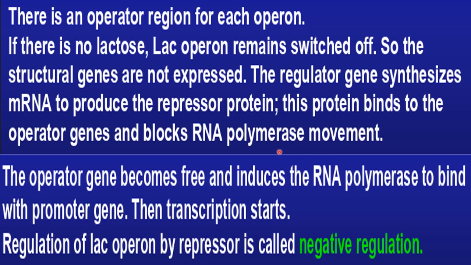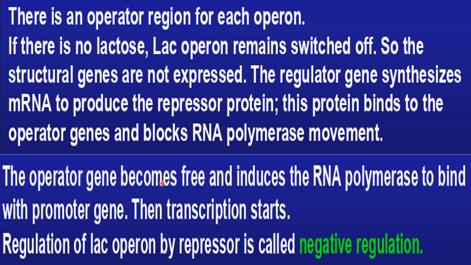Actually, the structural genes express themselves by transcribing, and transcription occurs by the action of RNA polymerase. So in fact what this operator gene is doing here is blocking the movement of RNA polymerase, and that's why you can say it is switching off the operon system. And in case of presence of inducer, what happened? The operator gene becomes free. Why?